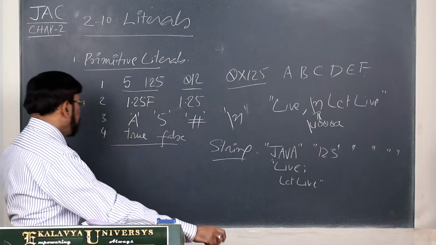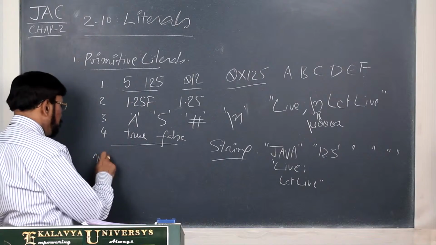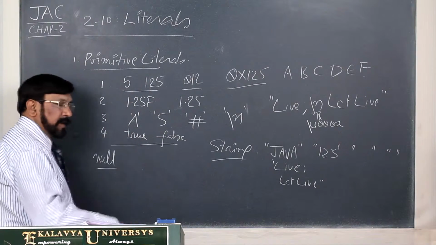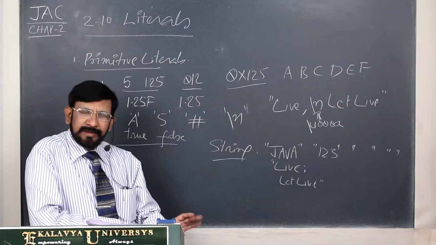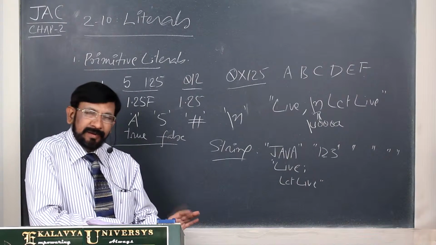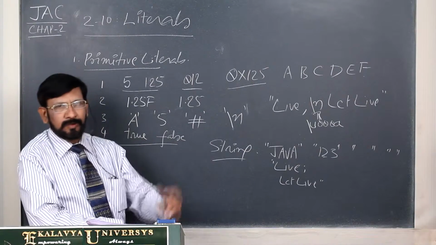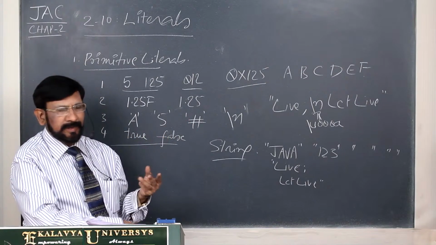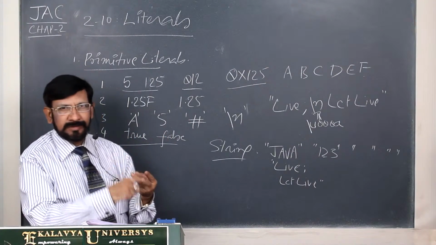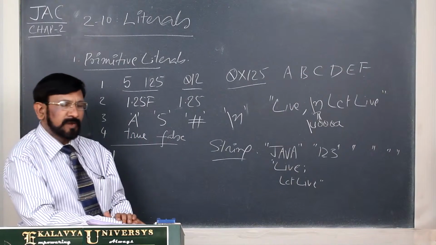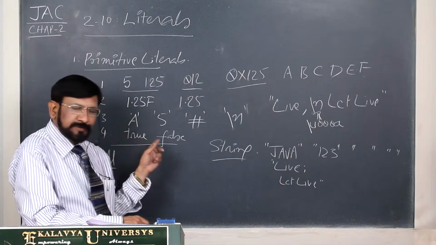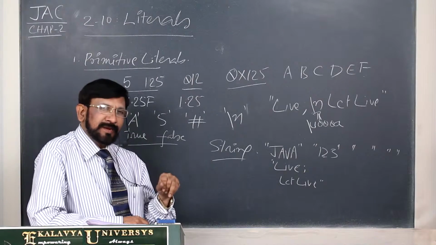Thereafter, finally I have to introduce the null literal. Null is a literal, and it is a keyword also. I already told you, 3 keywords are there: null, true, false. The 3 are literals. True and false are Boolean literals, and null is also a literal.